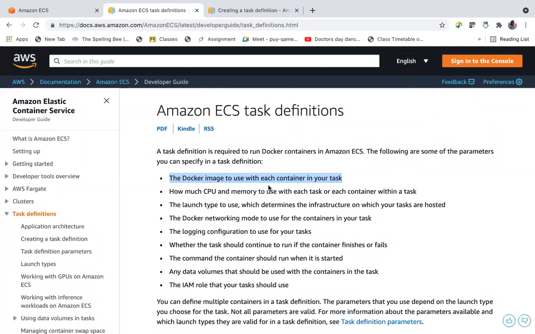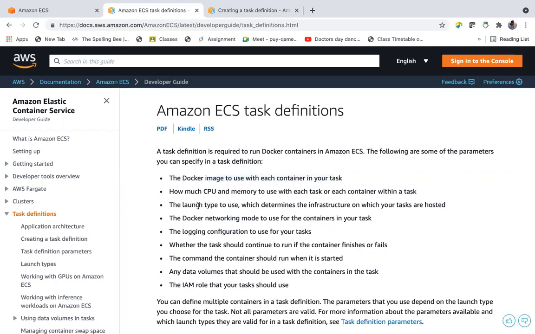So even though we have containers, this task definition attaches those containers with the infrastructure. So it contains the Docker image that has to be used, CPU and memory, launch type.